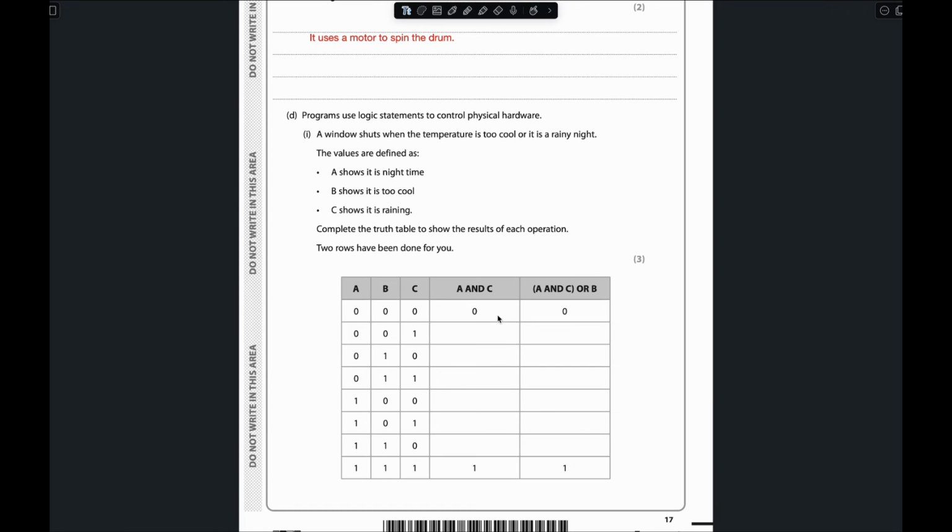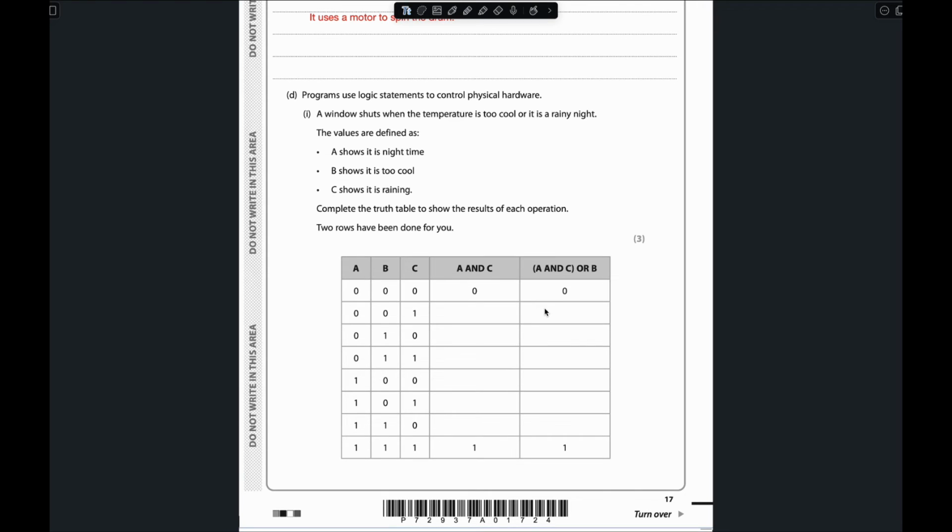Now question D: programs use logic statements to control physical hardware. Number one: the window shuts when the temperature is too cold or it is a rainy night. So a window is closed when the temperature is too cold or it is a rainy night. The values are defined as: A shows it is night time, B shows it is too cold, C shows it is raining, right? Complete the truth table to show the result for each operation. 2 rows have been done for you.